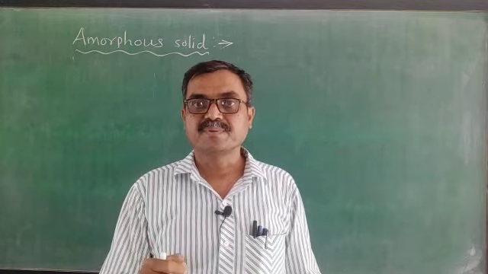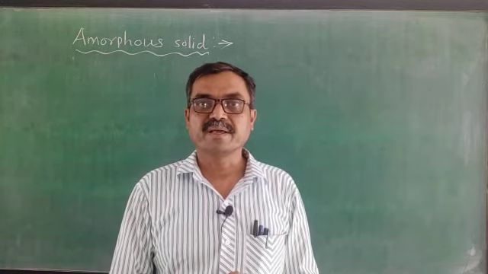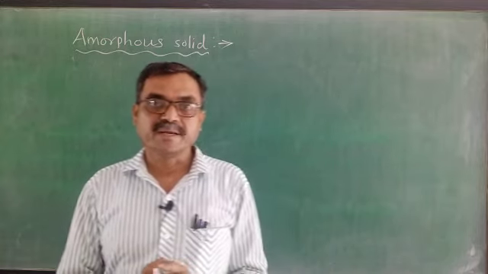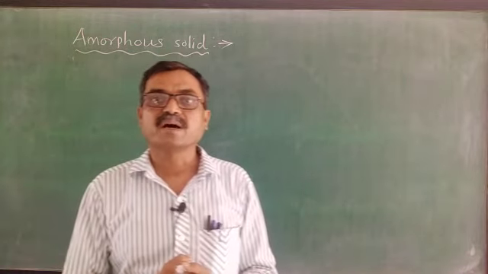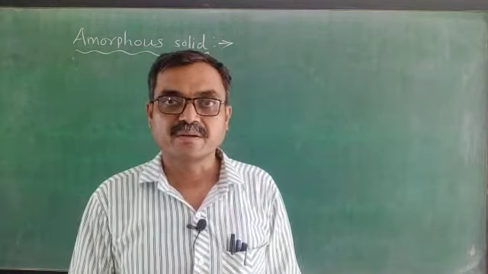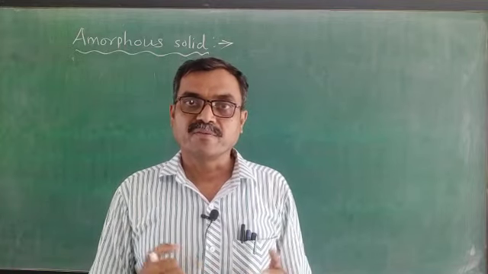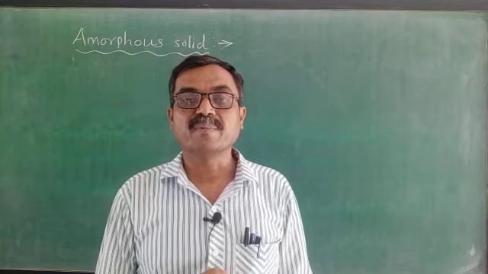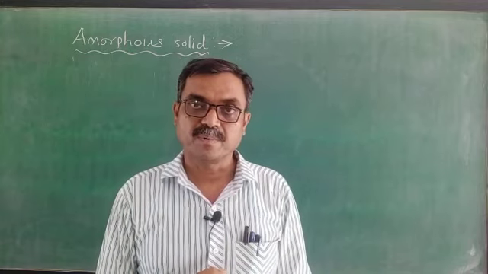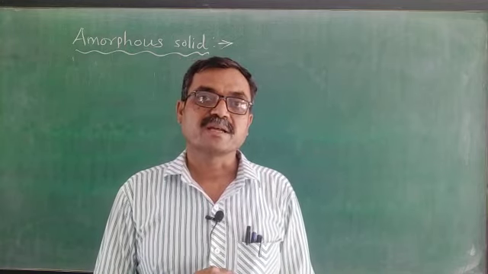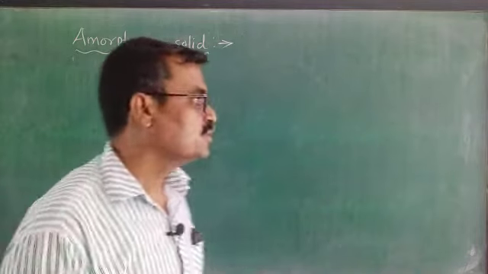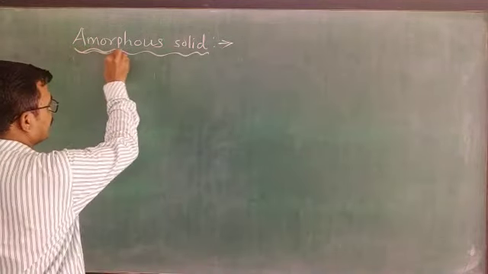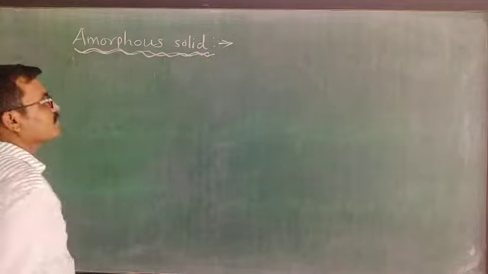Some physical properties like refractive index, electrical conductivity, thermal conductivity are the same along the same direction. They have flat faces, sharp edges, definite interfacial angles, and their melting points are also sharp. Such solids are crystalline solids. Now today we have to see amorphous solid.